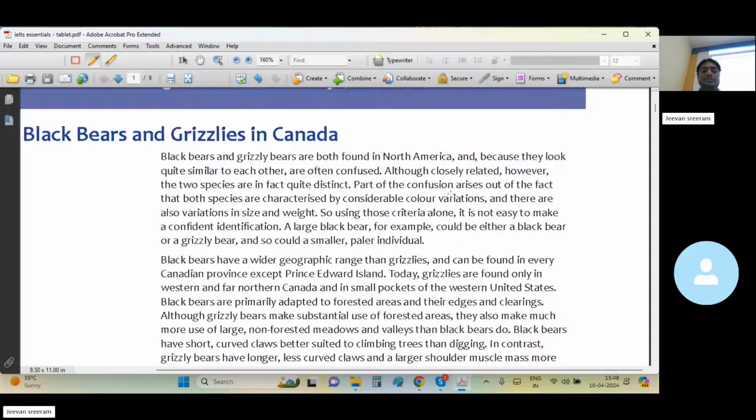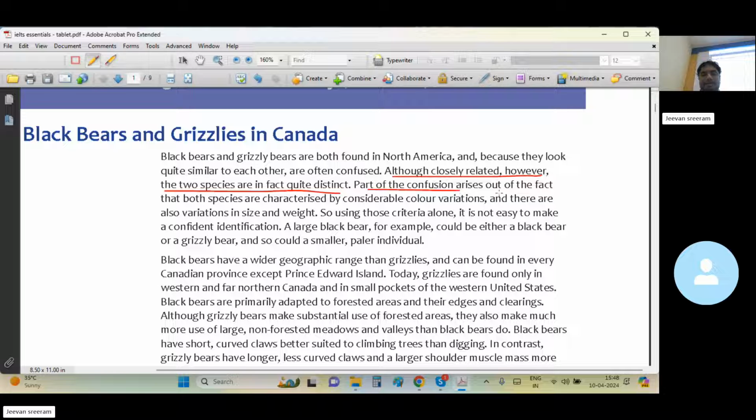Where is it? Closely related, however, two species are in fact quite distinct. Quite distinct. It means it's very similar, not very difficult. This sentence is actually giving a sense like, in fact, quite distinct, quite different. So they are closely related. Both are actually bears, so definitely there will be similar features you can see among these two types of bears. But basically they are different bears. Yes. Part of confusion. This is where you can see the answer. Right, you can answer it.